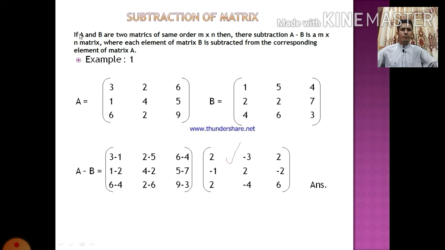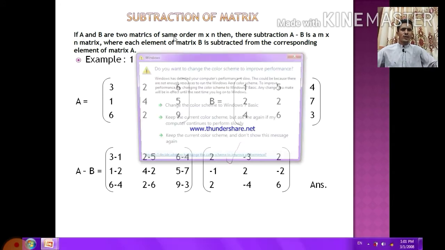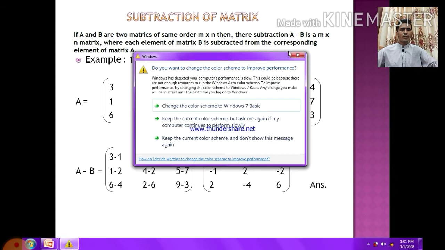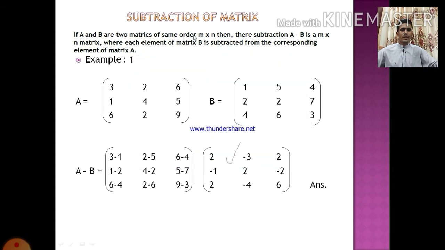If A and B are two matrices of the same order m cross n, then their subtraction A minus B is an m cross n matrix, where each element of matrix B is subtracted from the corresponding element of matrix A.